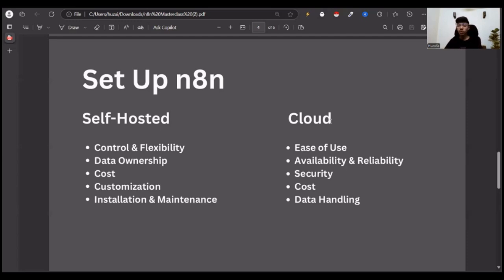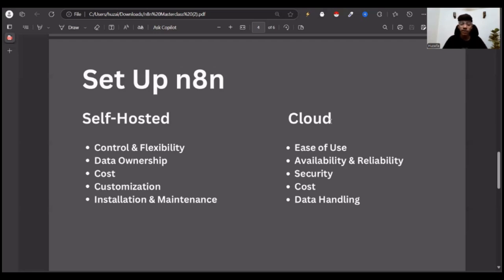Then it could be more cost-effective in the long run, because initially there isn't any subscription model involved in self-hosting, as there is with cloud hosting. The fourth point is customization. You can customize it the way you want. As we discussed, you'll have full control and flexibility.